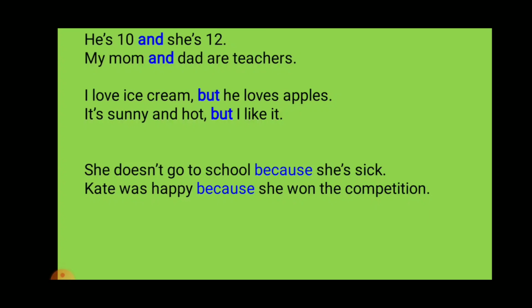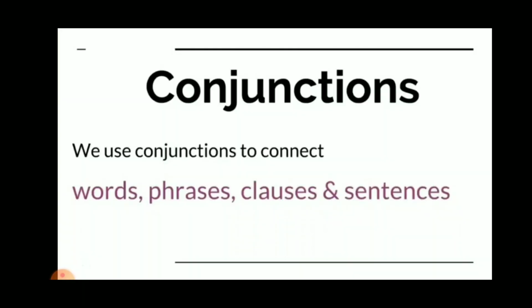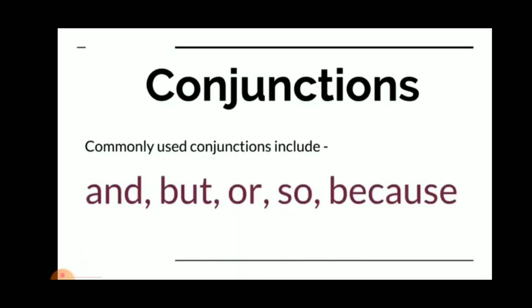Now see, all these blue words are conjunction words and they are joining two sentences. So, conjunctions are joining words which join two sentences, right? So, we use conjunctions to connect words, phrases, clauses and sentences. There are some commonly used conjunctions, for example, and, but, or, so, because.